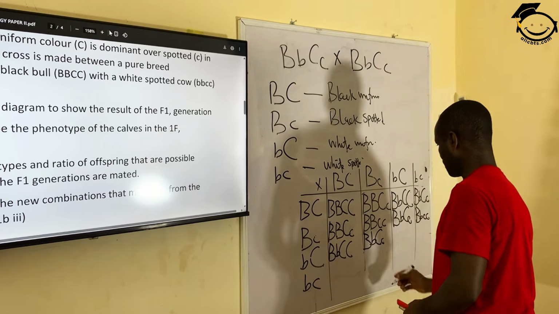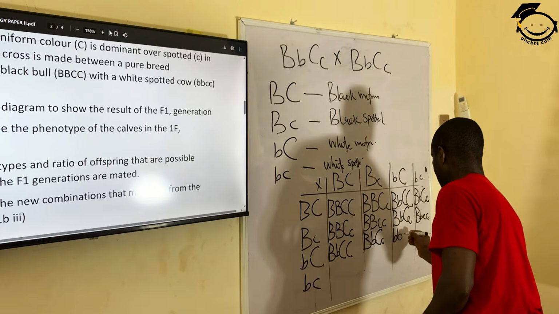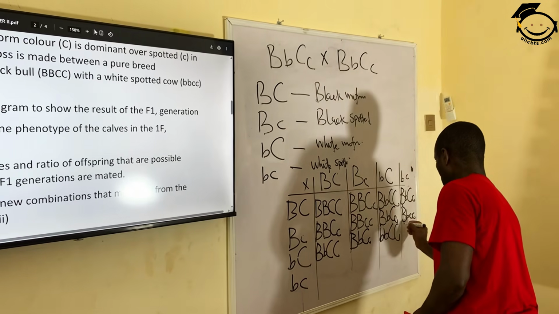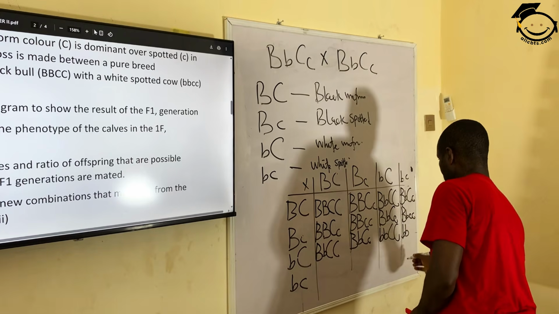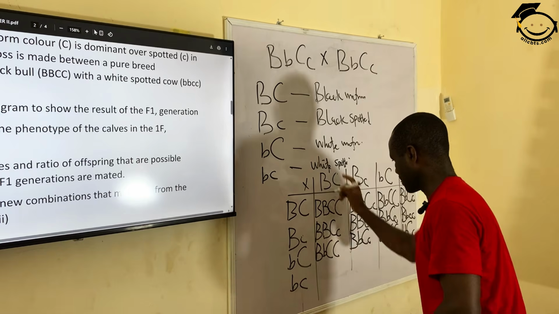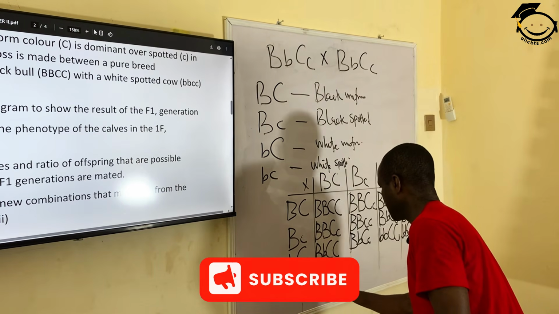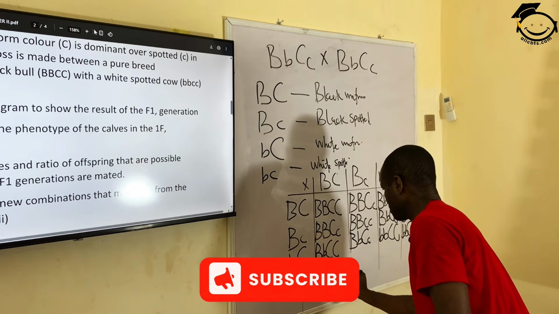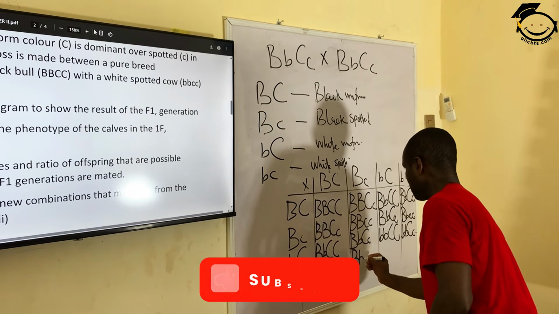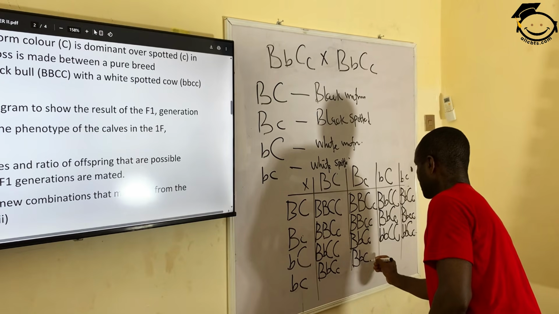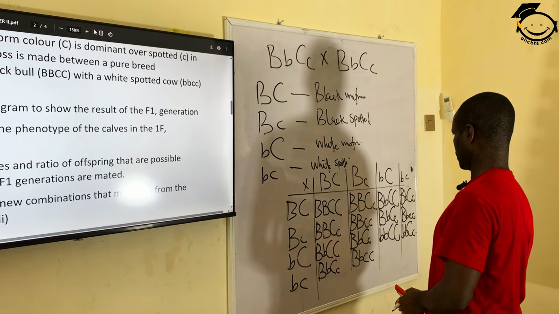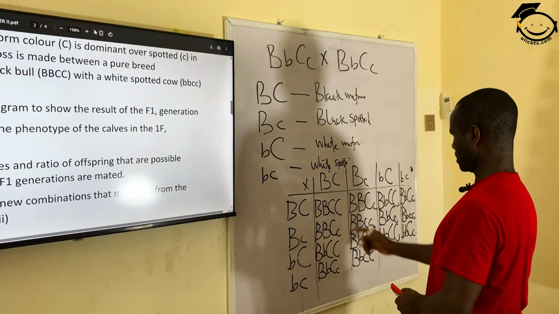This crosses with this, we have BB, small b, C, and C, capital. This crosses with this, we have small b, capital C, small c. And then lastly, this crosses with this, B, small b, capital C, small c. This crosses with it, we have B, small b, small c, small c.